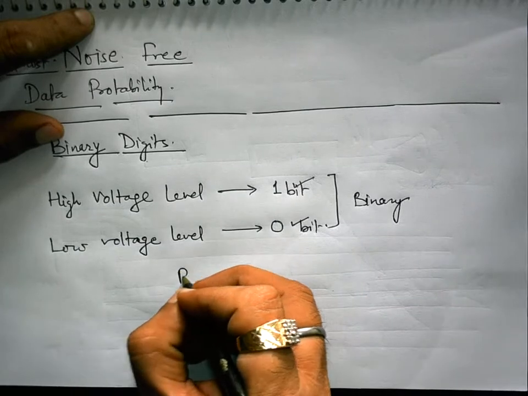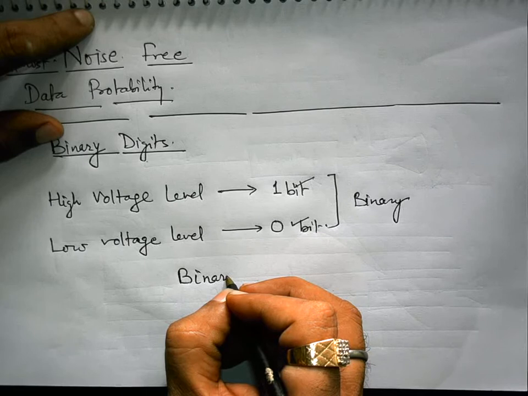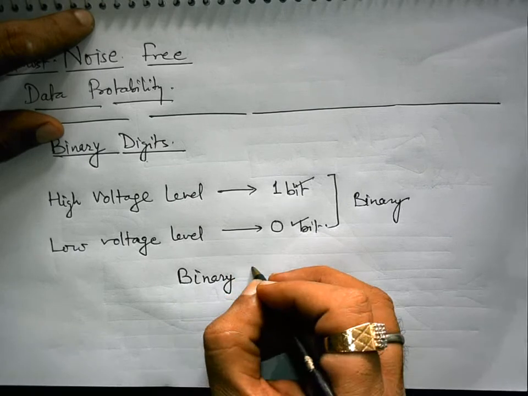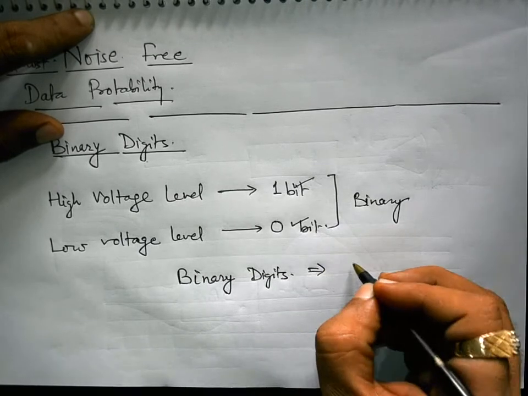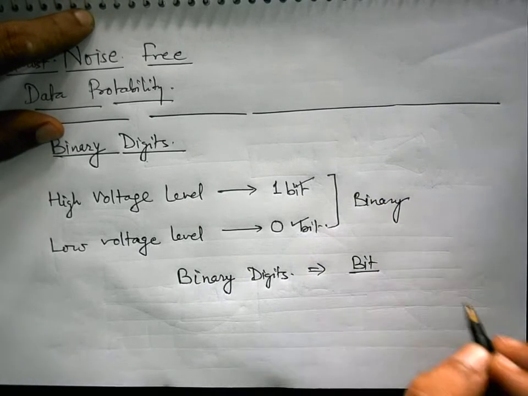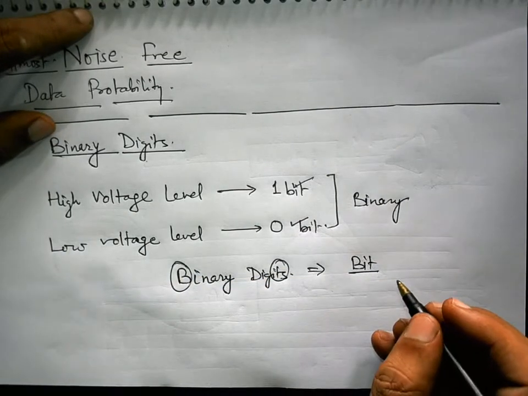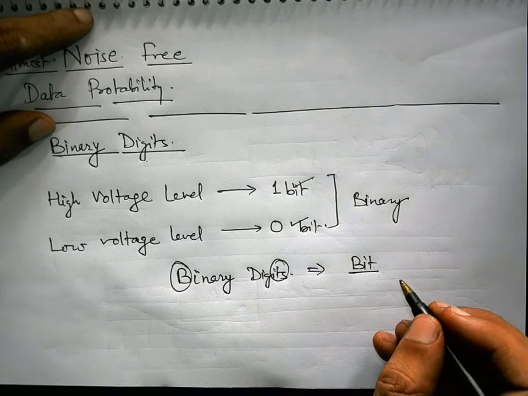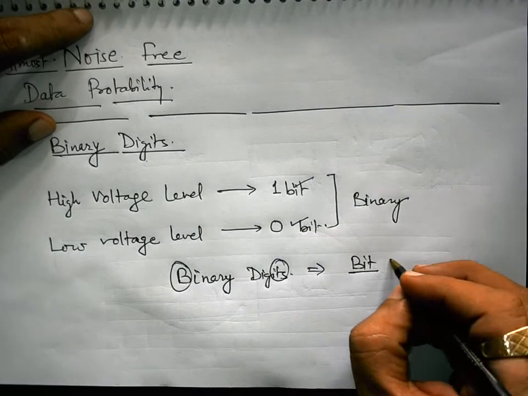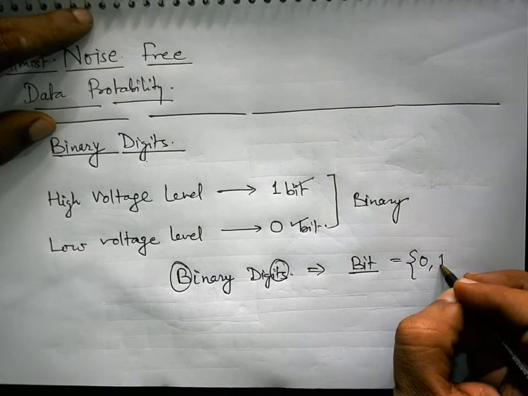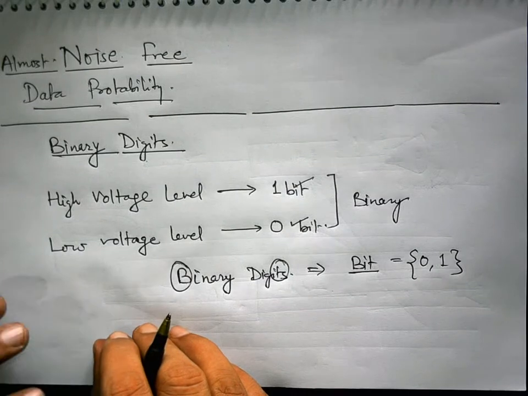So binary digits will be called bits. A bit is the smallest unit of the binary number system. It may have a value either 0 or 1. From this set it will pick its value.